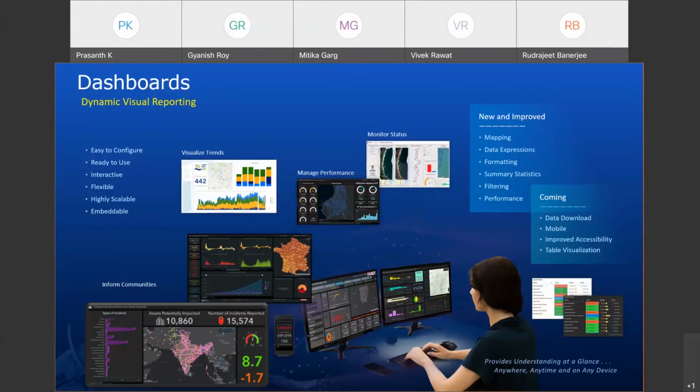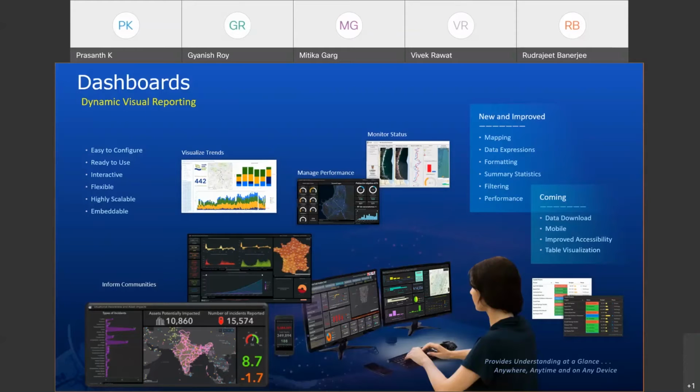Dashboards have been embraced by our users to be able to provide at-a-glance information. We are working on additional functionality for dashboards such as new table visualization, and the ability to have dashboards natively implemented on mobile devices. This means that people will be able to look at their favorite dashboards anywhere, anytime, and on any device. So mobile adaptability is one key thing which we are working on.